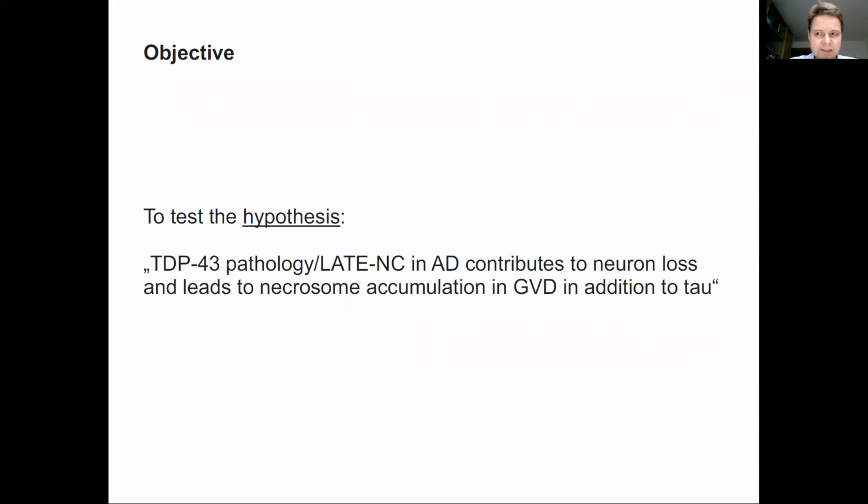Therefore, we wanted to test the hypothesis that TDP-43 pathology in Alzheimer's disease contributes to neuron loss and leads to necrosome accumulation in granulovacuolar degeneration in addition to tau.